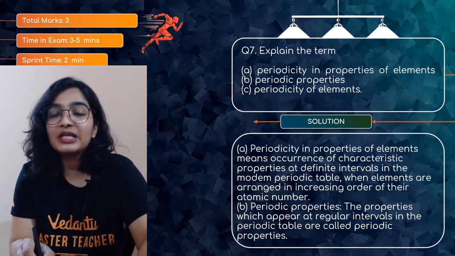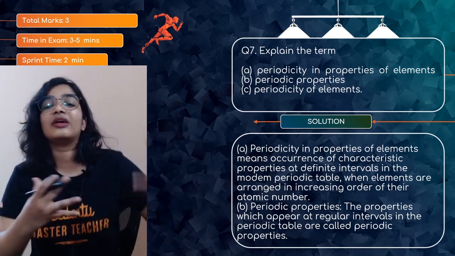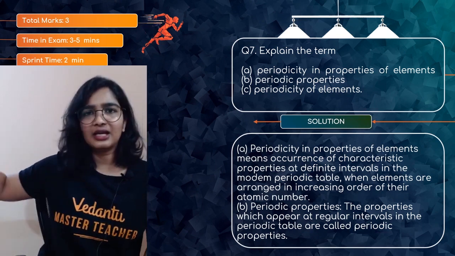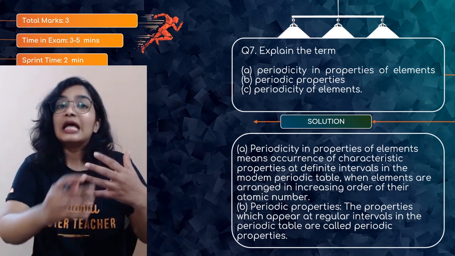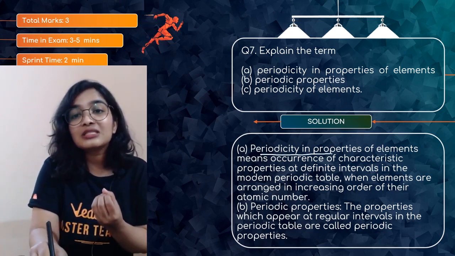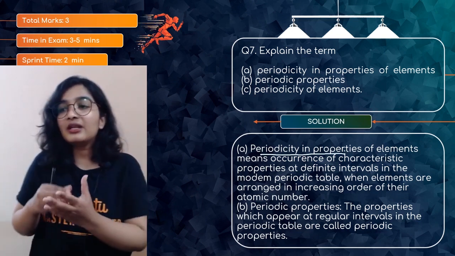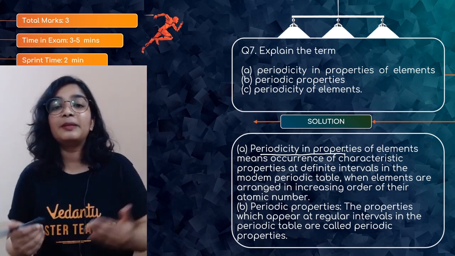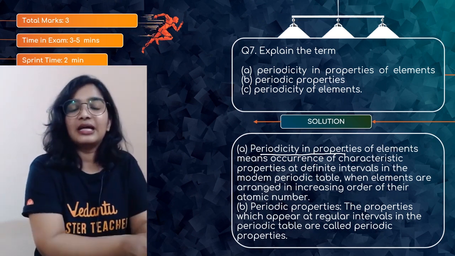Periodicity in properties of elements means occurrence of characteristic properties at definite or regular intervals in the modern periodic table. Obviously the arrangement is according to the increasing order of atomic number. This is something which we know. Next, periodic properties are the properties which appear at regular intervals. When we talk about periodicity in properties, those properties are getting repeated. You can see the repetition of the properties, but periodic properties are the set of properties which appear at that regular interval.